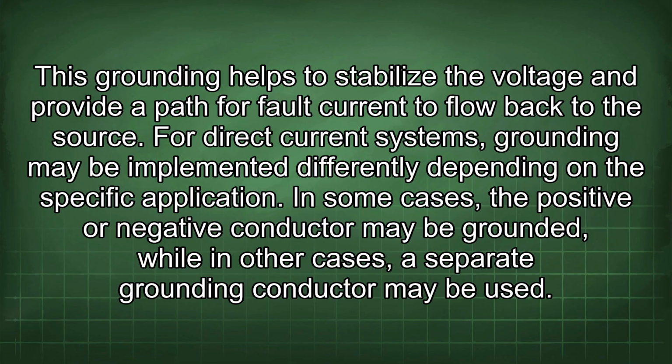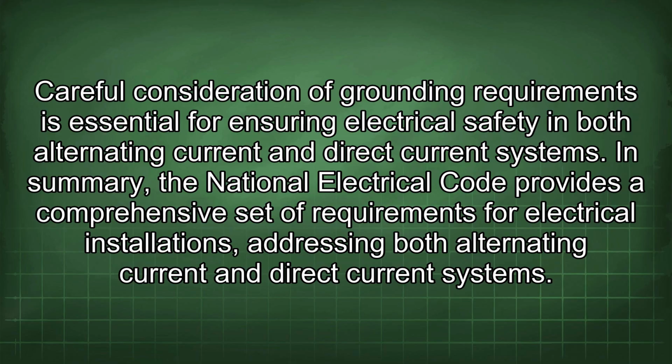For direct current systems, grounding may be implemented differently depending on the specific application. In some cases, the positive or negative conductor may be grounded, while in other cases, a separate grounding conductor may be used. Careful consideration of grounding requirements is essential for ensuring electrical safety in both alternating current and direct current